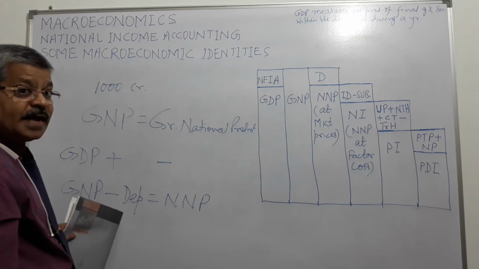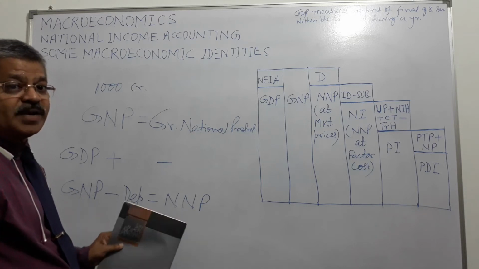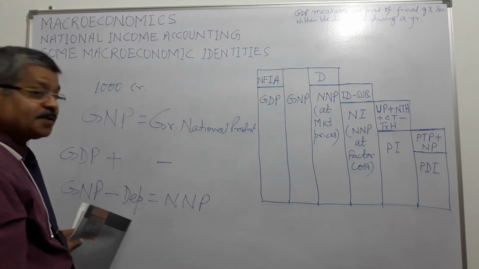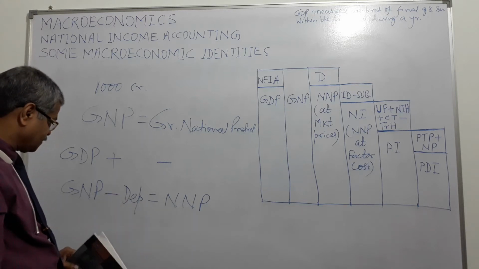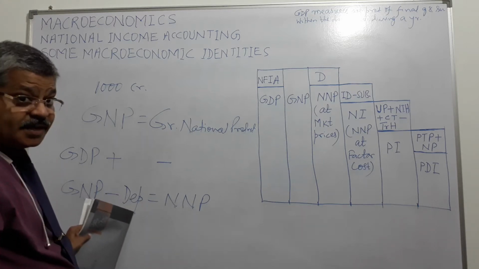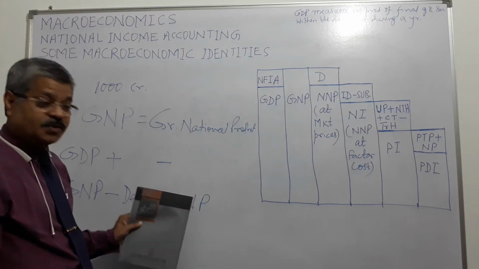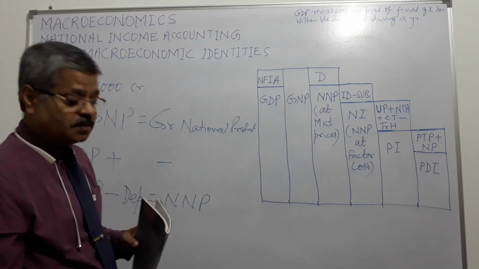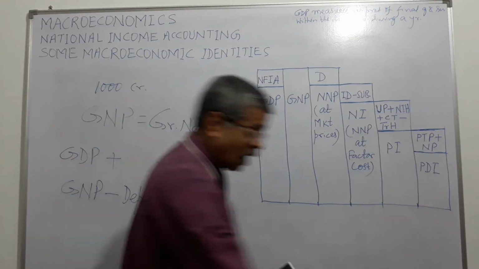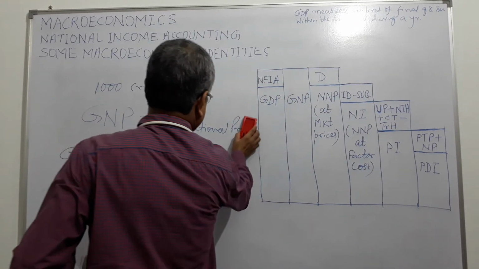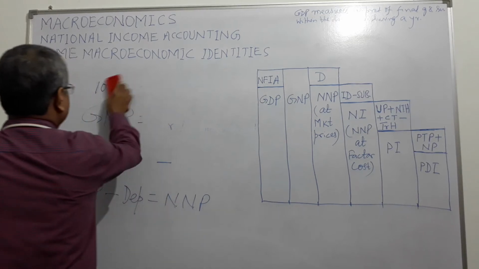It's an annual allowance towards wear and tear, depreciation of capital goods. So it doesn't accrue to the households. So we come to that net national product accrues to the households. That money goes to the households.